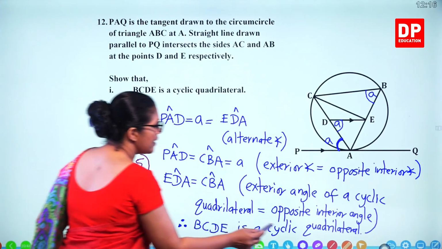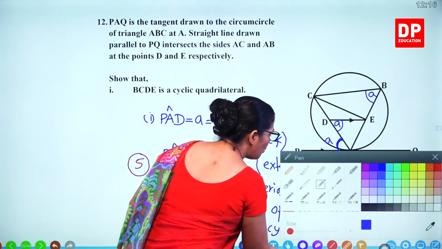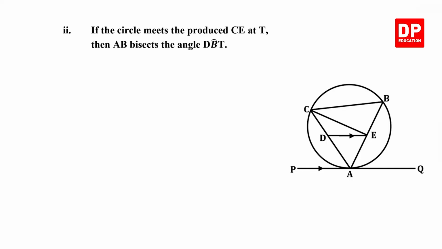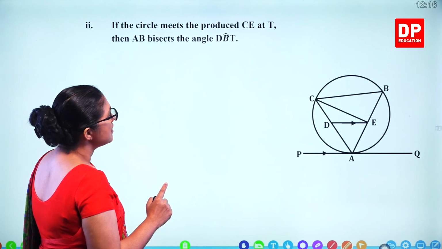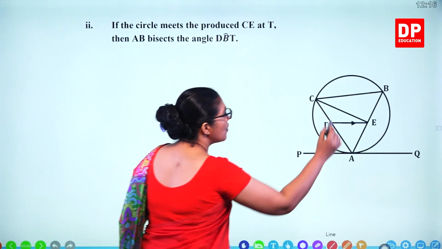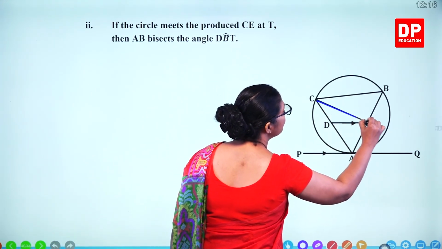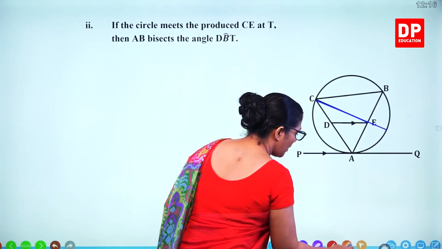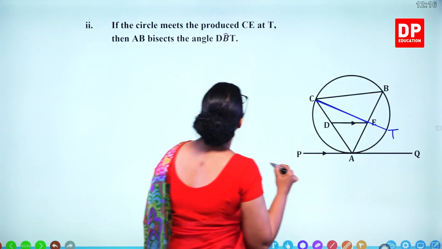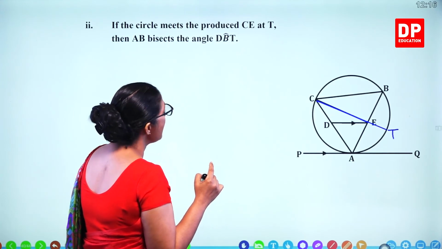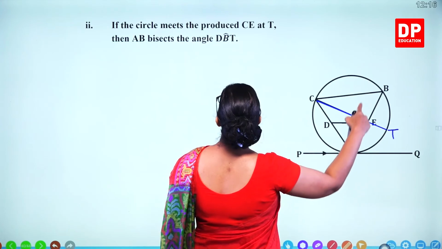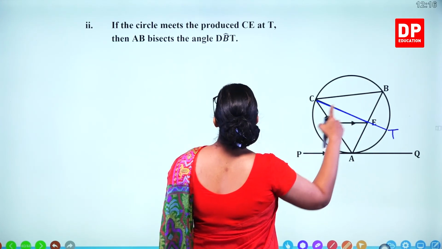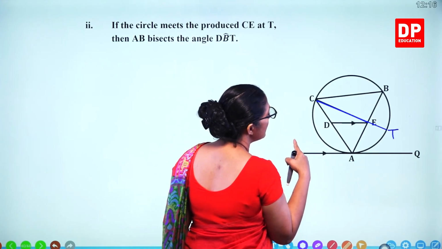And we'll take the next one, part 2. If the circle meets the produced CE at T, so CE produced, this is T, then AB bisects the angle DBT.